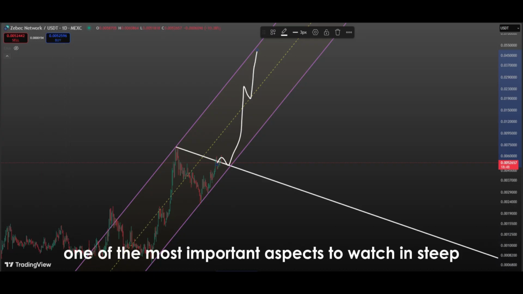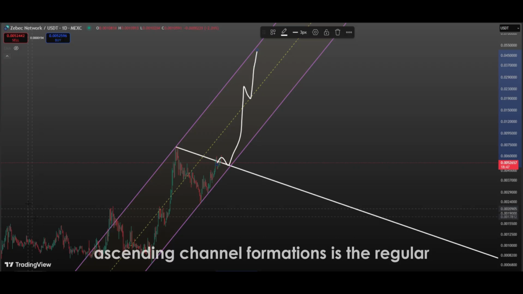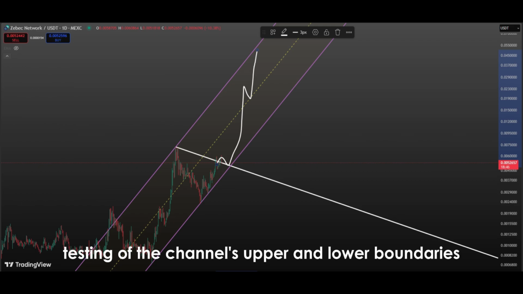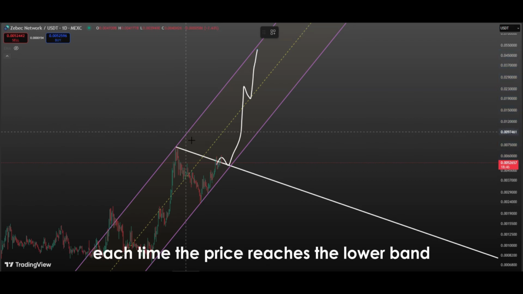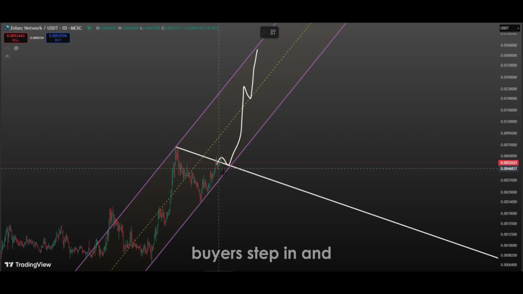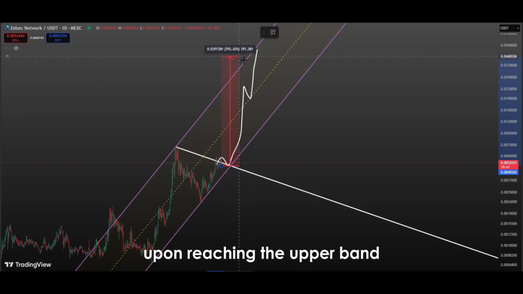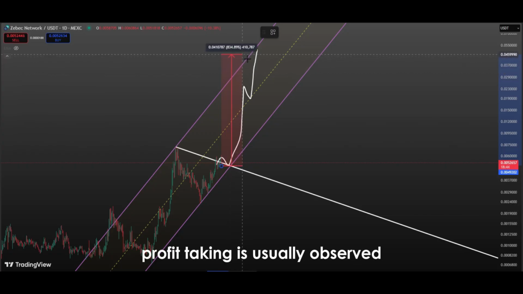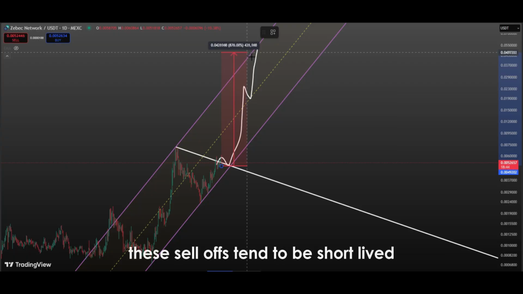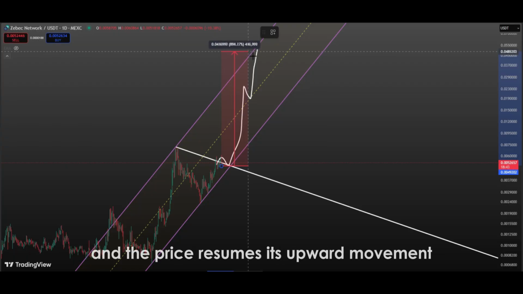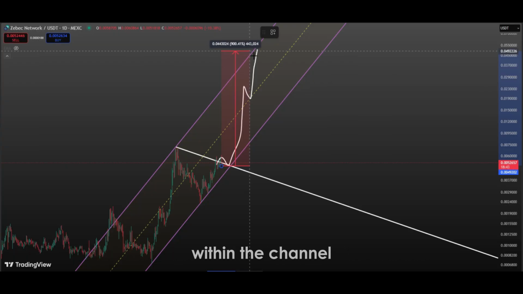One of the most important aspects to watch in steep ascending channel formations is the regular testing of the channel's upper and lower boundaries. Each time the price reaches the lower band, buyers step in and push the price upward. This boosts investor confidence. Upon reaching the upper band, profit-taking is usually observed, but in strong trends, these sell-offs tend to be short-lived, and the price resumes its upward movement within the channel.